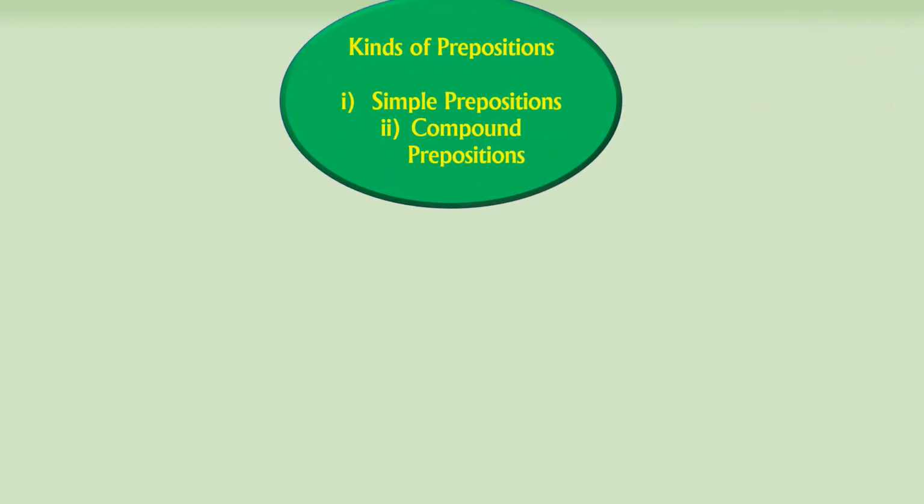The first thing, kinds of prepositions. Kinds of prepositions in the sense, it has two types. First one, simple prepositions, and second, compound prepositions. So kinds of prepositions, what are they? Simple prepositions and compound prepositions.